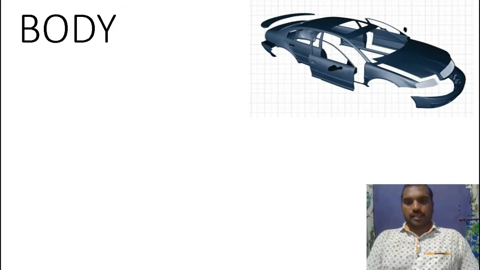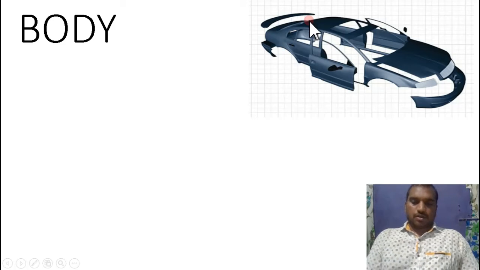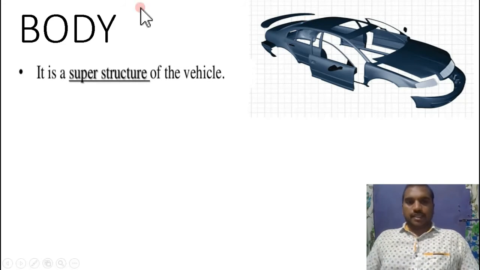So the next topic is related to the body. I already said what the purpose of the body is. The body's purpose is to protect the occupants and automobile parts from atmospheric conditions. On the screen you can observe the body of a car. Coming to the first point, it is a superstructure of the vehicle.